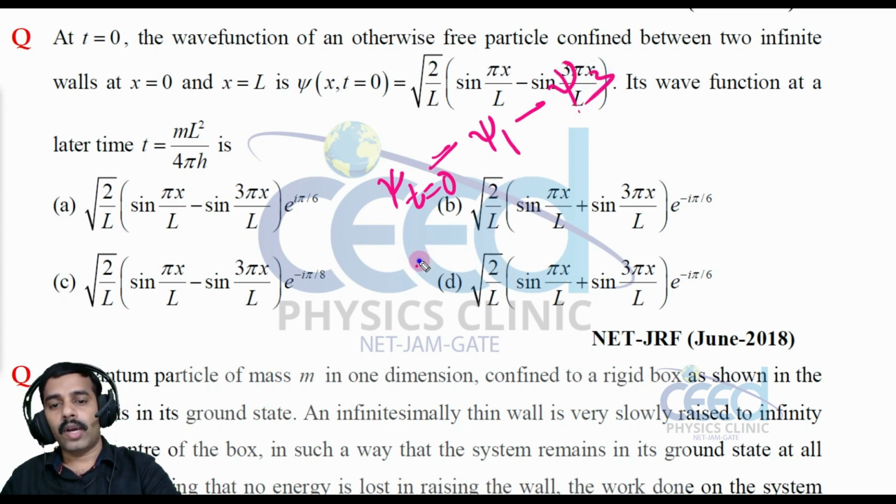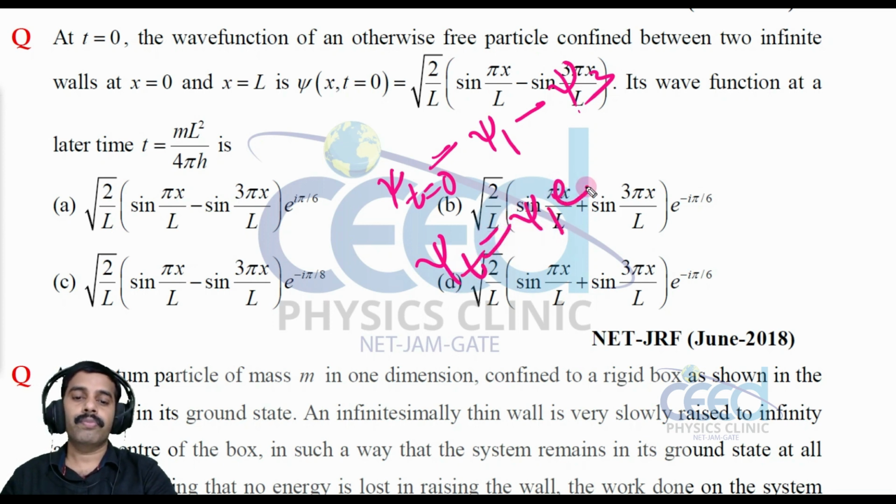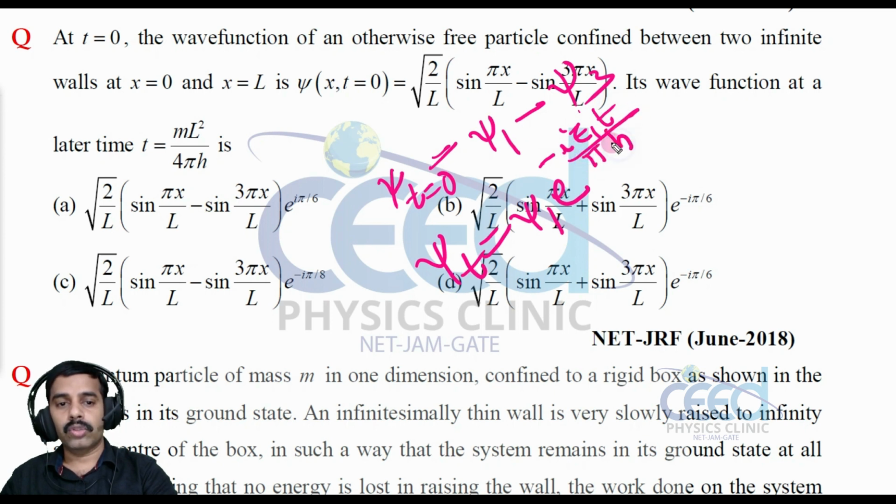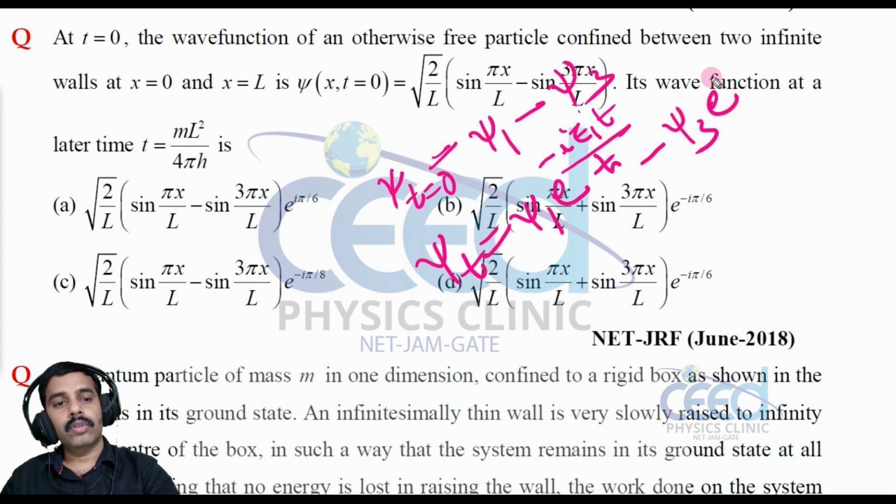So after a time t, psi 1 is multiplied by the time evolution operator, e raised to minus i E1 t by h cross, and for psi 3 it is e raised to minus i E3 t by h cross.